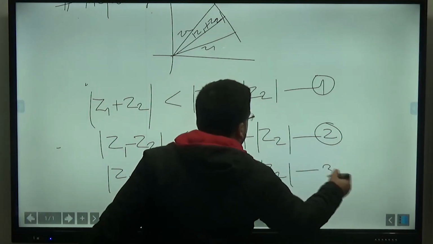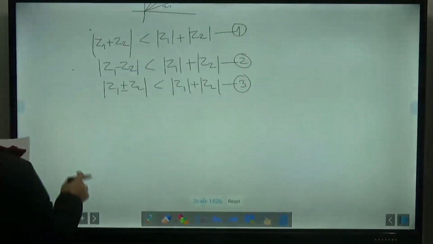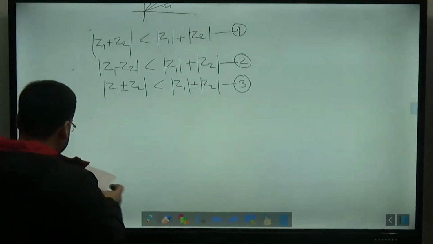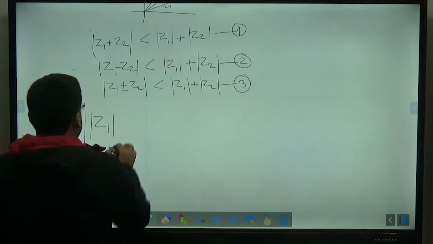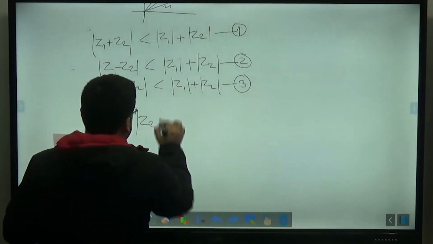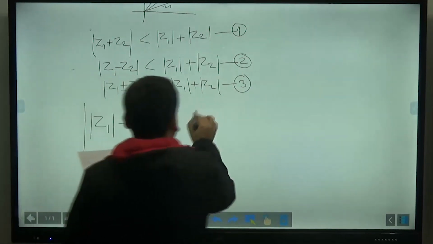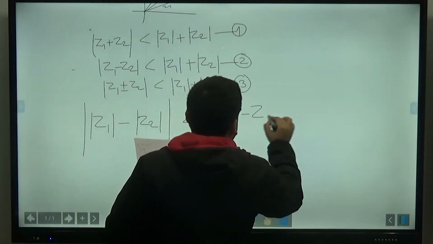This is the third inequality that we discussed in the class itself. After this, we also discussed that mod of Z1 minus mod of Z2 should be smaller than mod of Z1 minus Z2.